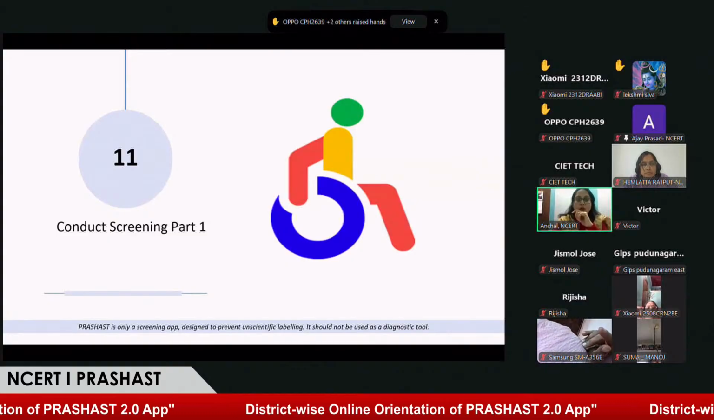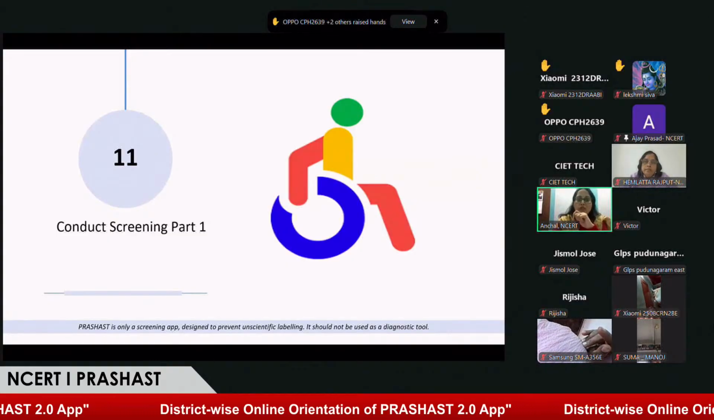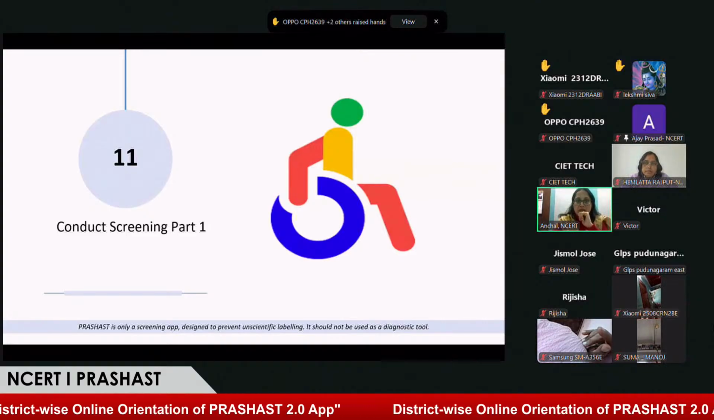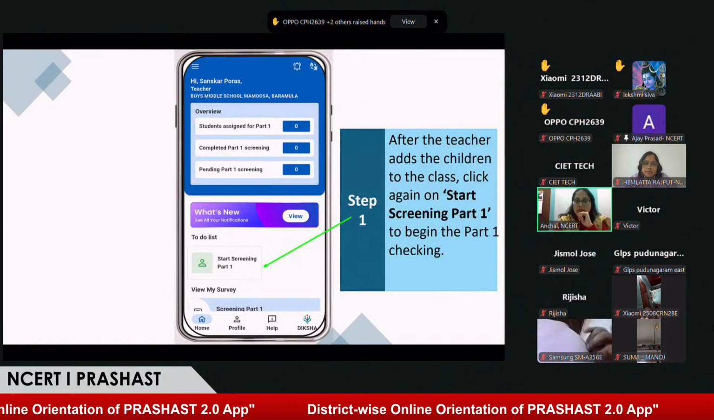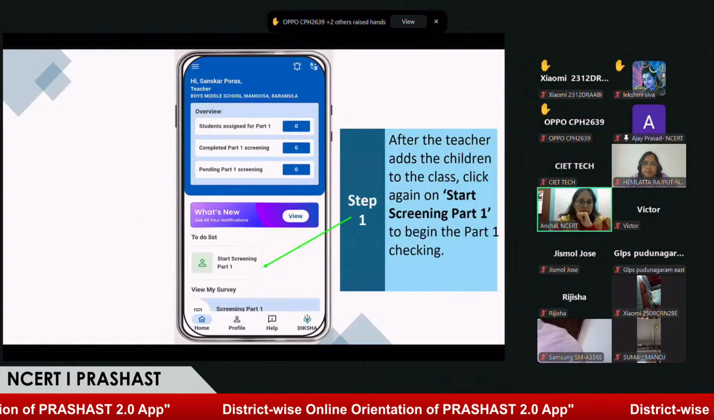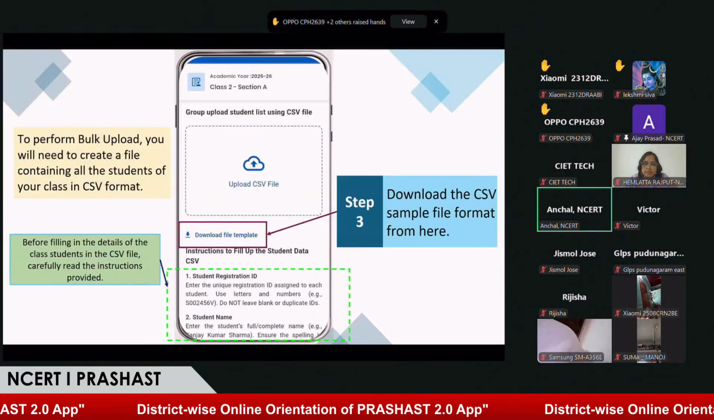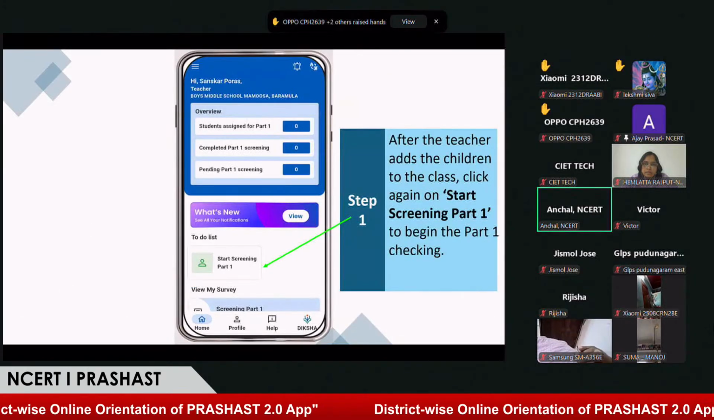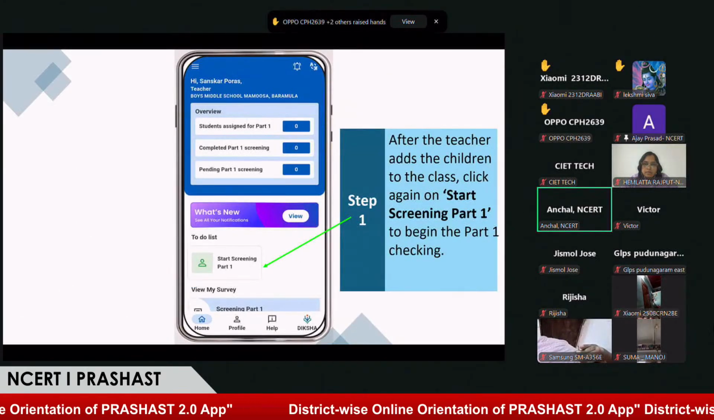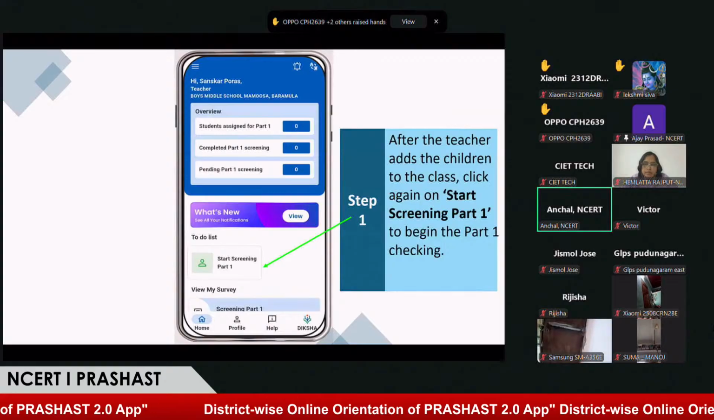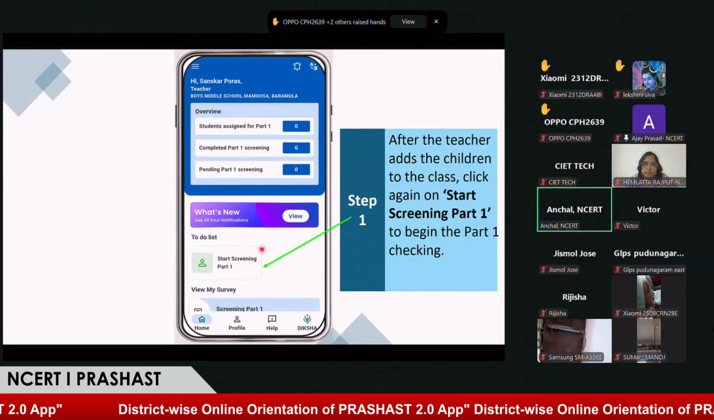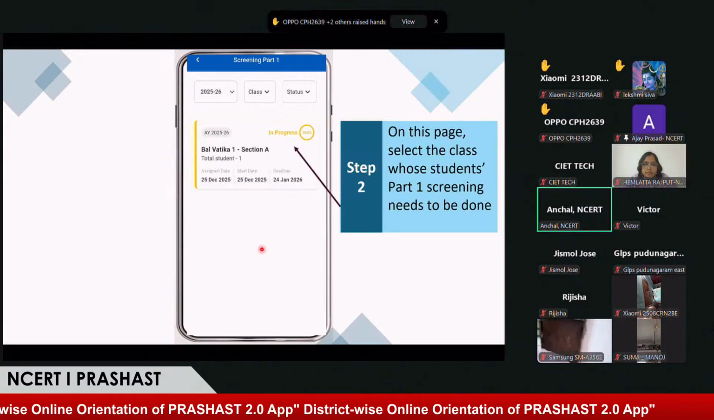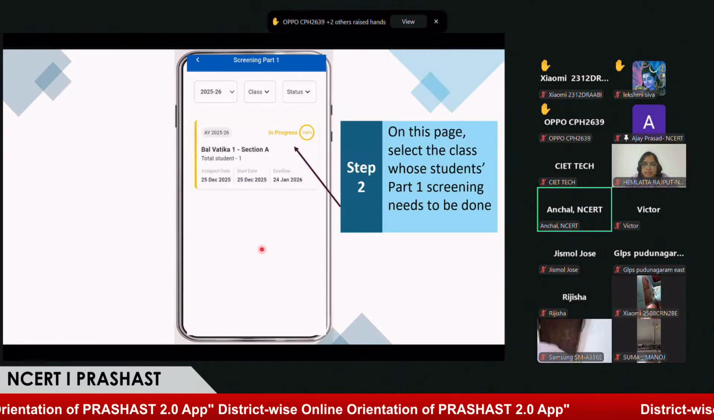Ajay sir, how can the teacher perform part one screening after adding the student in the classes? Yes, ma'am. Now we'll be continuing with the process. We have added students right now, so we'll be taking it forward to conduct screening part one. The teacher will have to go to their dashboard and can start screening by clicking on start screening part one. On clicking this option, the teacher will have the list of classes assigned to him or her.